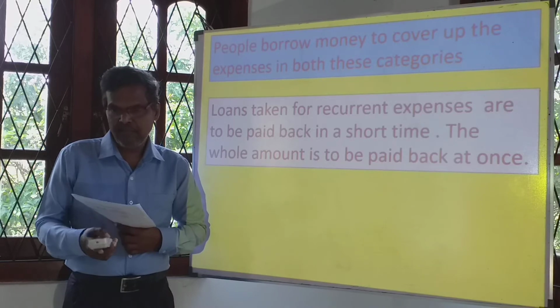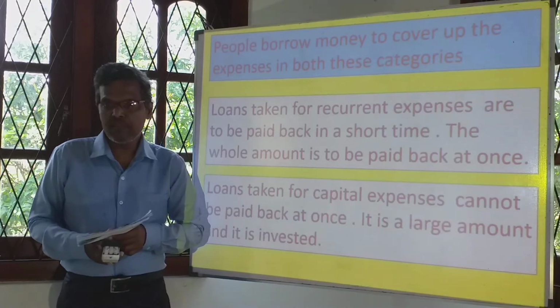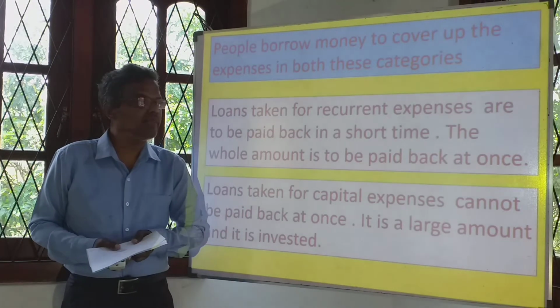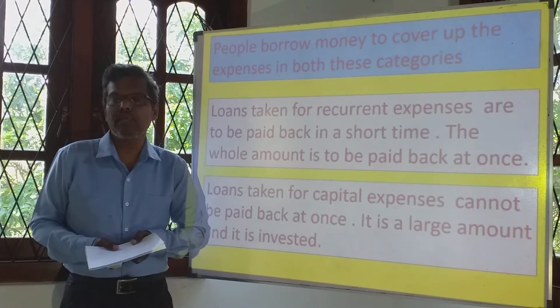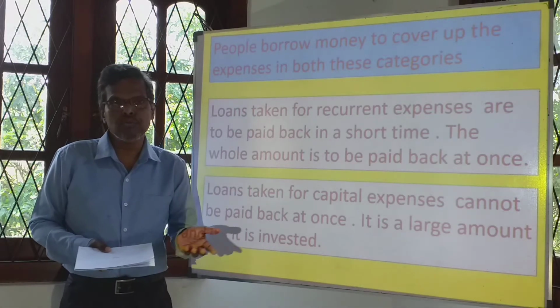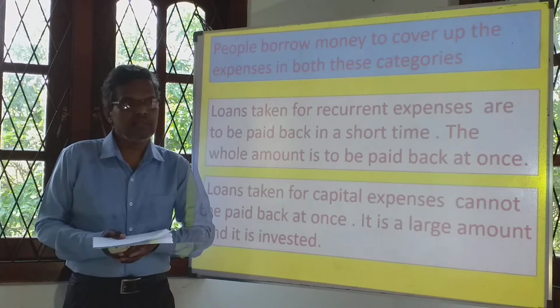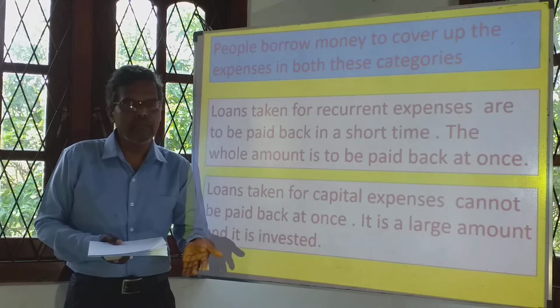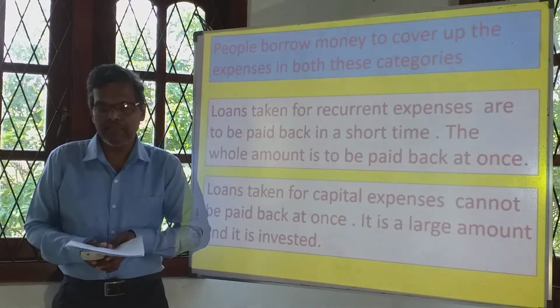Right. The loans taken for capital expenses cannot be paid back at once. Just for example, you are going to buy a car, so you take a loan. The price of the car is 2 million. You have only 1 million, so you take another 1 million as a loan.